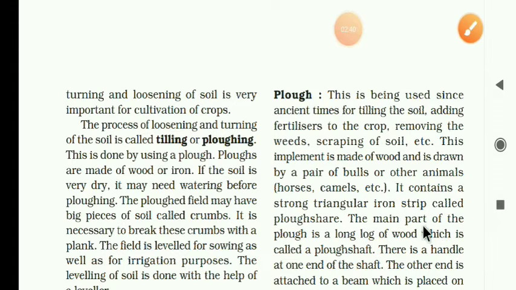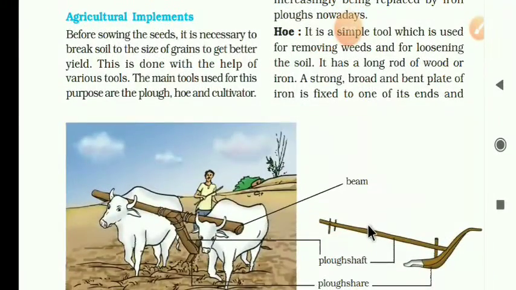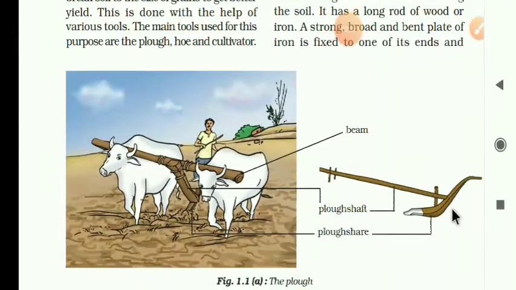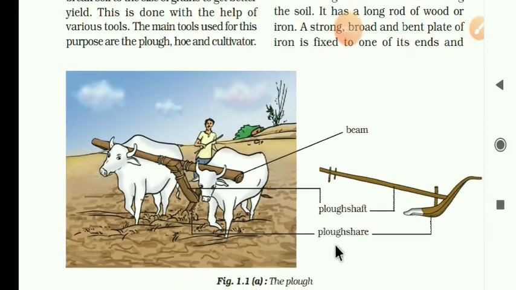It contains a strong triangular iron strip called plowshare. Look at the diagram. See, this strong triangular iron strip is called plowshare.